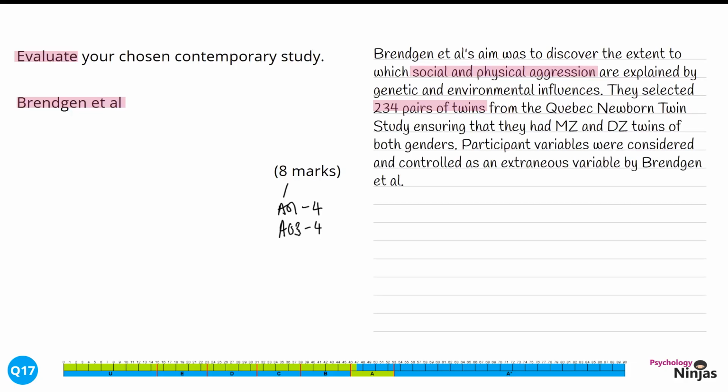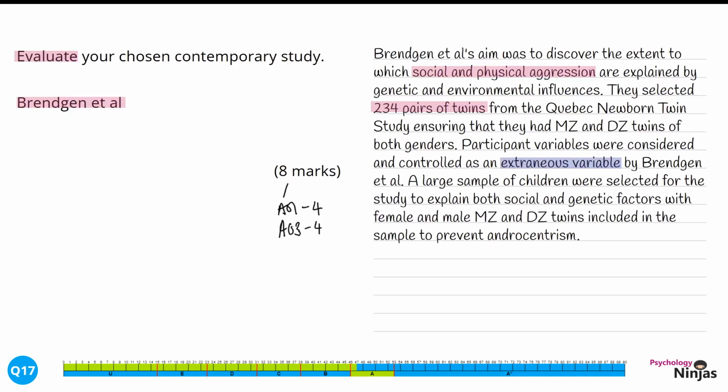Participant variables were considered and controlled as extraneous variables by Brendgen et al. We've identified extraneous variables here, and these have been controlled. As such, we can say that the independent variable can have a causal relationship on the dependent variable. We're going to explain this to give detail to our response. A large sample of children were selected for the study to explain both social and genetic factors, with female and male monozygotic and dizygotic twins included in the sample to prevent androcentrism.